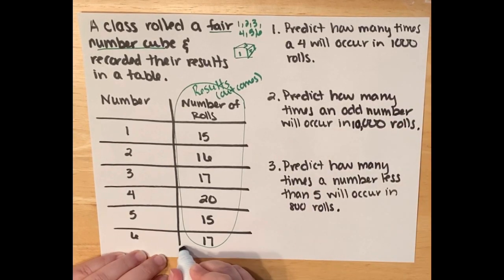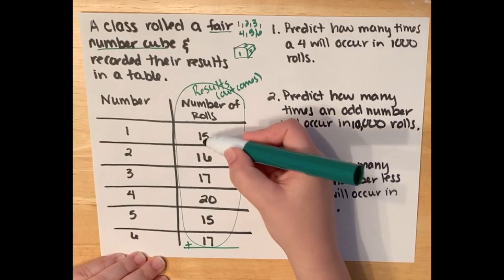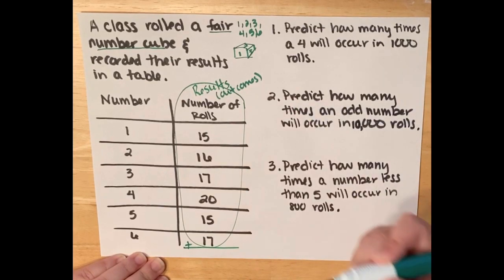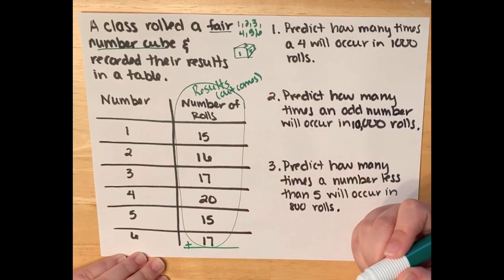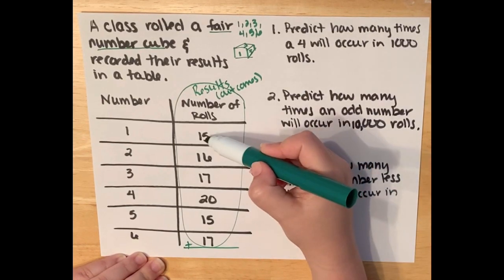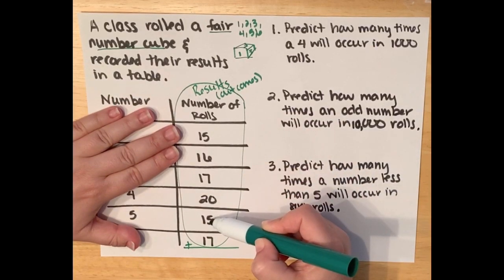So to get that, I'm going to add up all of my results because each of these represents how many times I rolled. I rolled 1 15 times. I rolled a 2 16 times. So if I add these all up, it will give me my total number of rolls that I did. I'm going to kind of group this a little different. 5 plus 5 is 10.